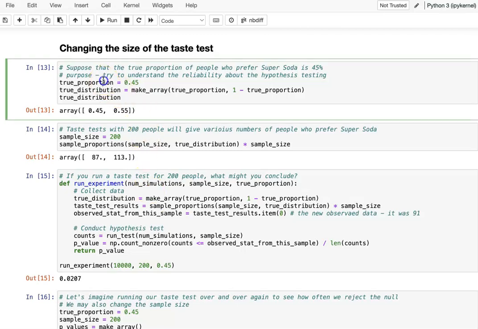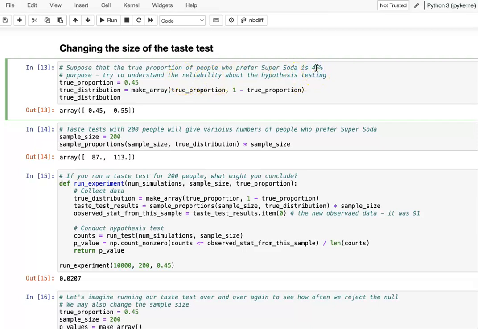So this one here, we will suppose we know the true proportion of the population. Of course, we don't know what portion is in the population. That's why we want to do the sample testing. We want to do the hypothesis test, right? But now, since we want to see how reliable our hypothesis testing is, we just assume we do know the true population.